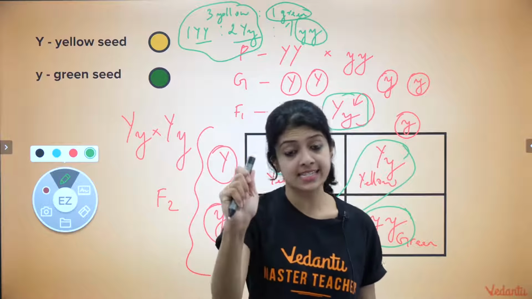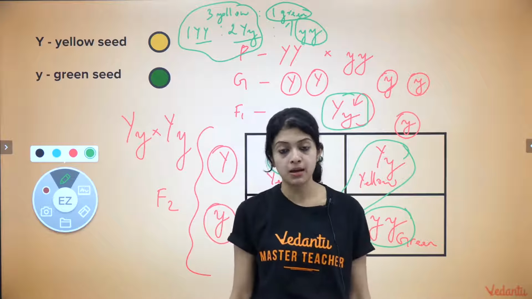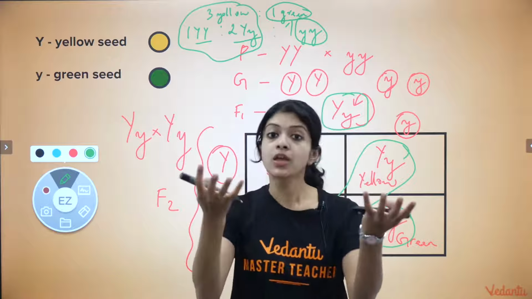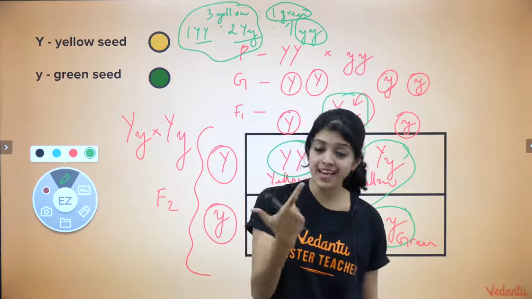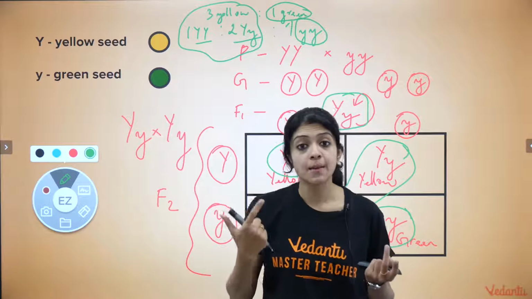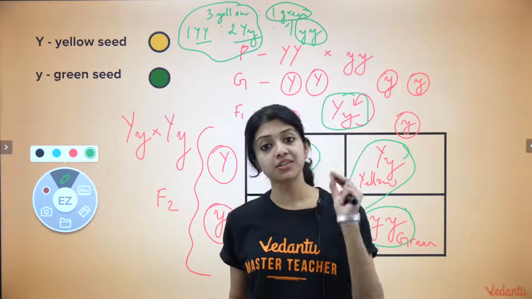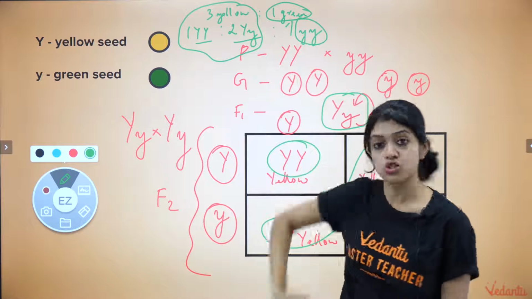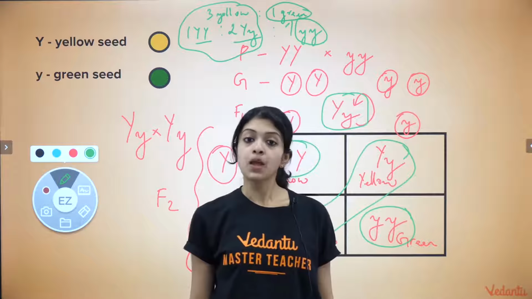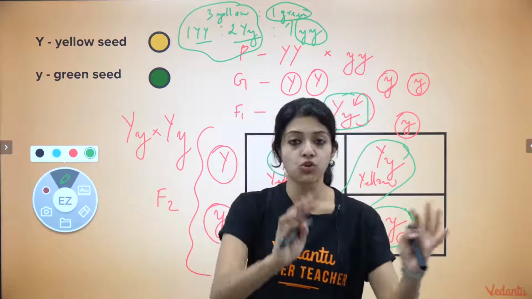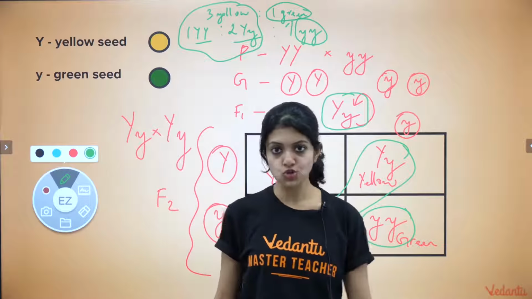If there is at least one dominant allele in the genotype, the phenotype automatically expresses the dominant character. For a recessive allele to be expressed, if a plant is producing green seeds, that means it needs to have 2 copies of the recessive allele, which is exactly what we see here. Okay, so this is how you would calculate a monohybrid phenotypic and genotypic ratio. This is exactly the same thing that Mendel came up with as his conclusion.